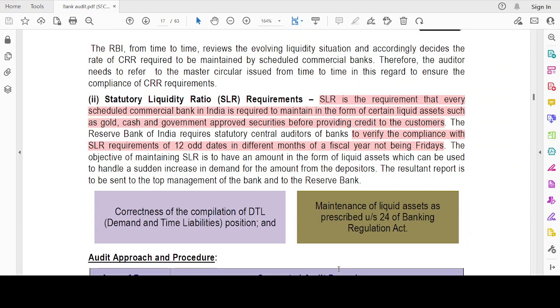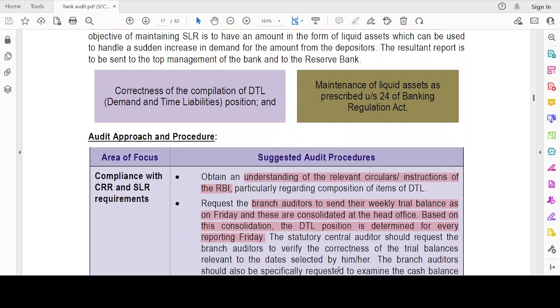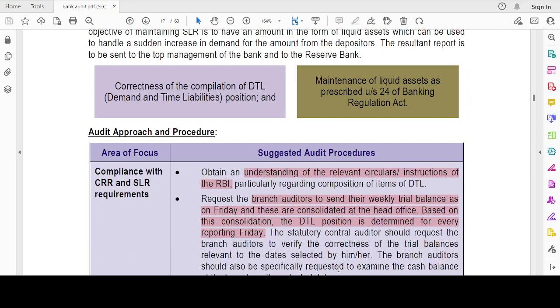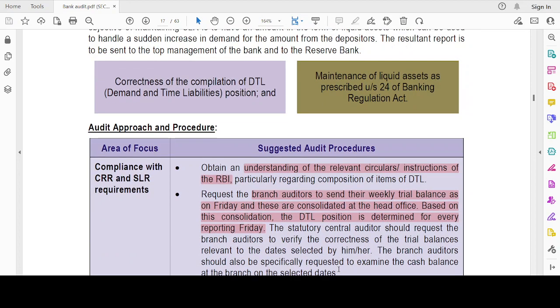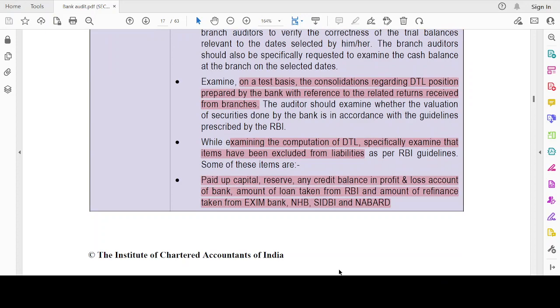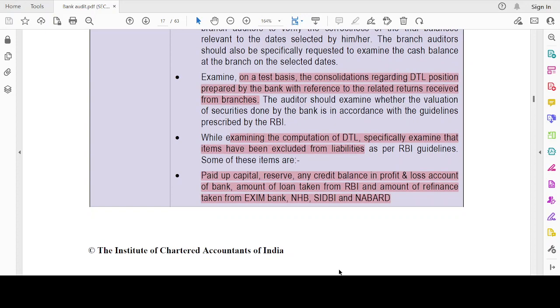The SLR auditors should verify the compliance with the SLR requirements on 12 odd days in different months of the fiscal year, not being a Friday. So every month I have to check for one day which is not a Friday. Okay. Then, what are the audit procedures? I have to obtain an understanding of the circulars, and then I have to check the weekly trial balance, and then on a test basis I have to check the return position.